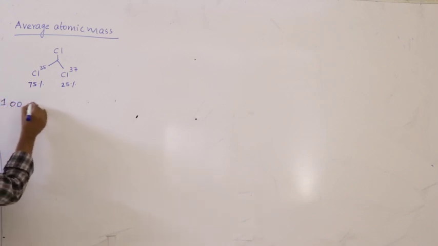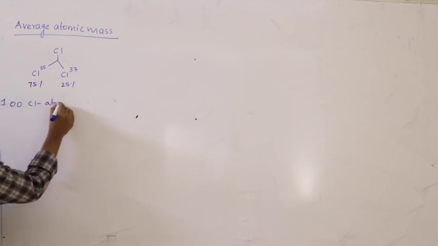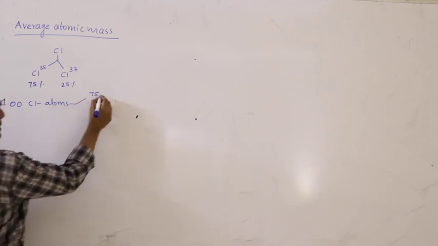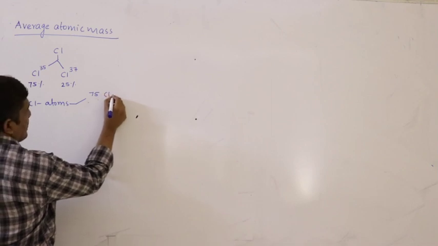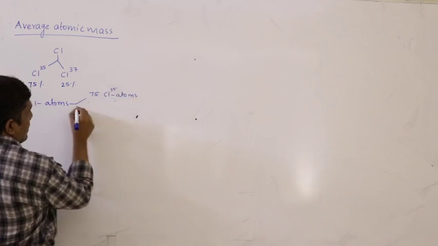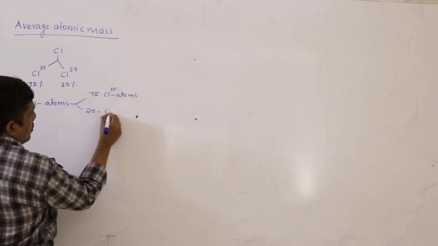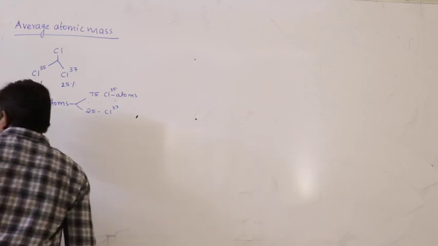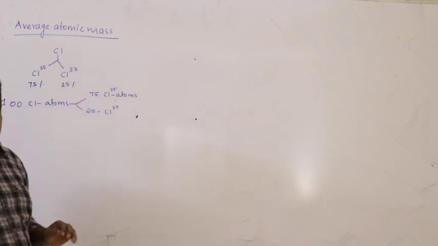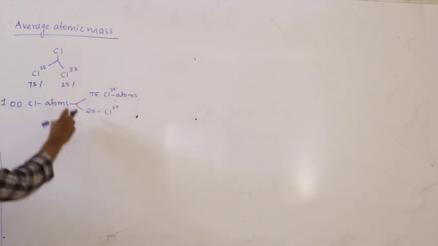If I take 100 chlorine atoms, out of them 75 chlorine atoms have mass 35, and 25 chlorine atoms have mass 37. So you will have a mixture of both Cl35 and Cl37. So I cannot take either 35 or 37. I have to take the average of these two. How do you take the average?